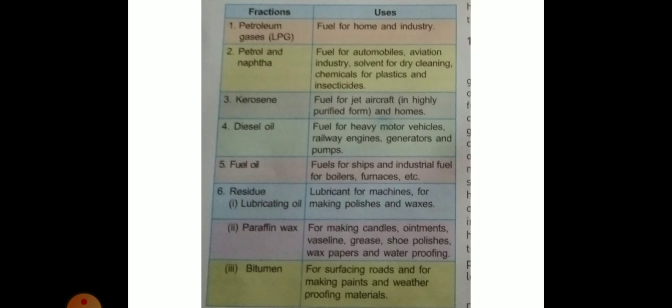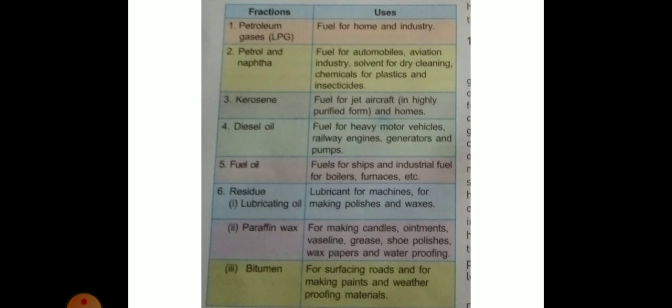And point 5, fuel oil: fuels for ships and industrial fuel for boilers, furnaces, etc. And point 6, residue lubricating oil is used. Lubricating oil is a lubricant for machines and is used for making polishes and waxes. And next one, paraffin wax.